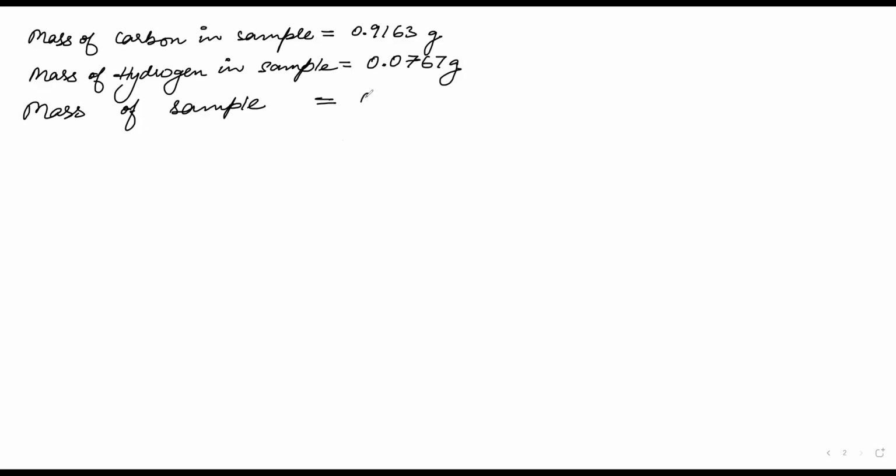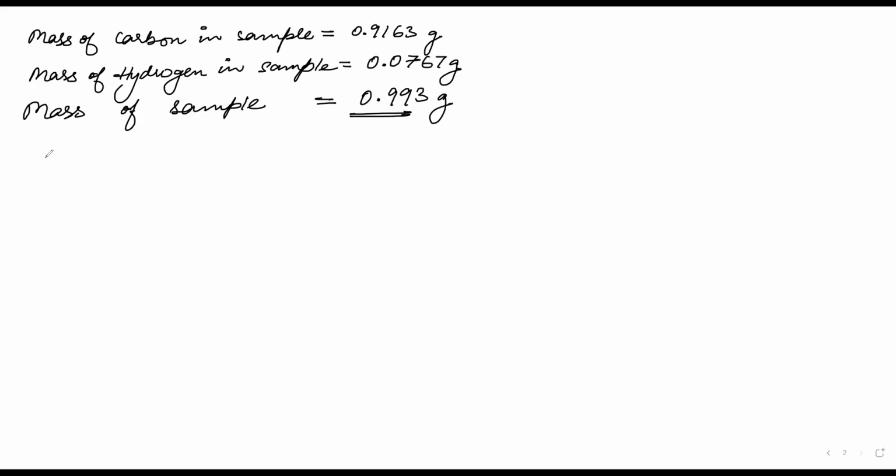Yes, sir. 0.993 grams. Okay. So we have got the mass of the sample also. Now what we require is the percentage of carbon, so that we can take out the ratios of carbon and hydrogen. Then we can work out the formula.